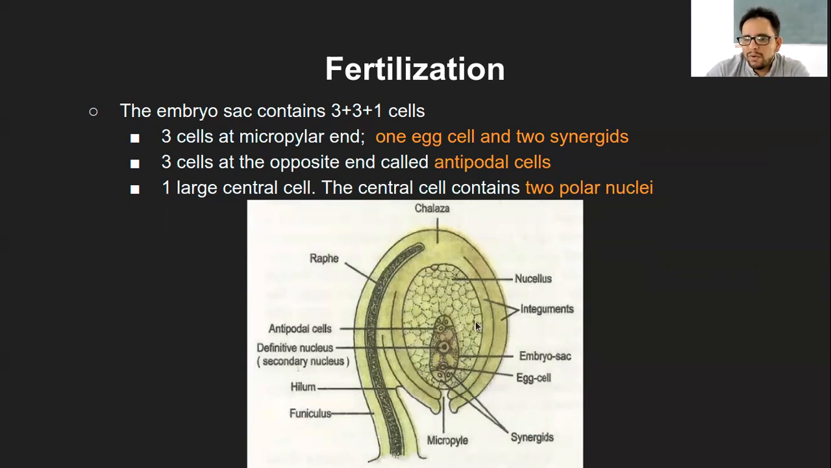So far what we had looked at is the integuments, which are the outermost covering. Can be one, can be two, depending on what type of ovule and plant it is. The second one we had seen was the micropyle, which is the opening within the integuments, so the function of the micropyle is to allow the entry of pollen tubes. So that is what is called the micropyle.